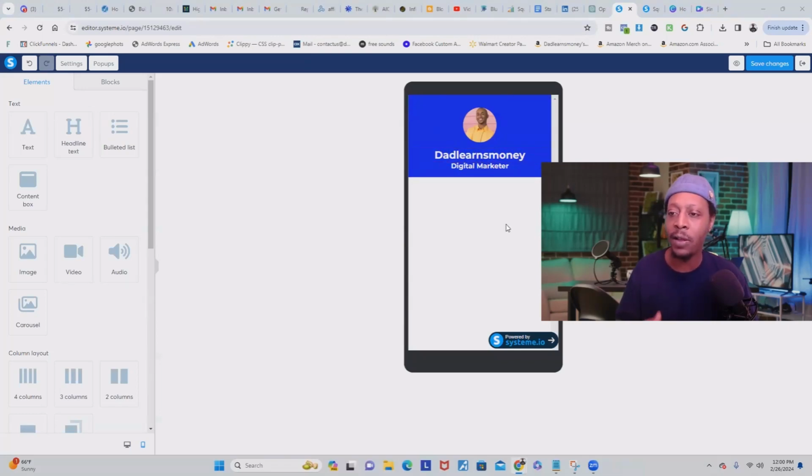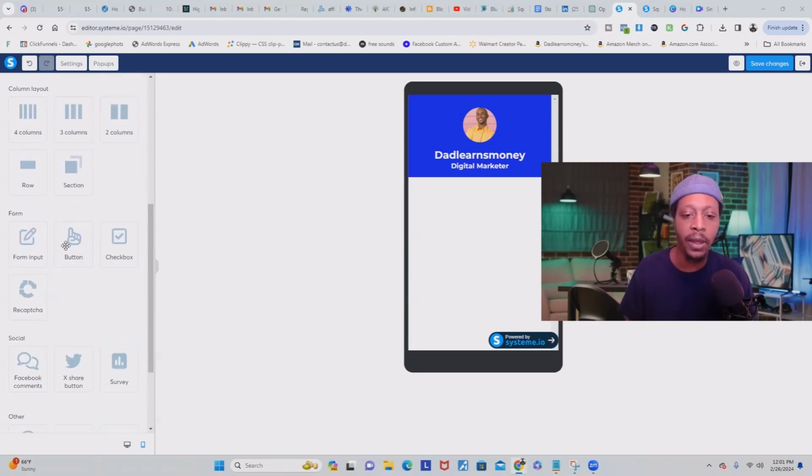Now that we have that done, what we're going to do next is we're going to add our buttons so people can click and go to our links and our affiliate products. So again, just make sure you're up under the Elements tab, and you're going to scroll down, and look for button, and you're just going to click that. And as you can see here, that button came, and now we can make some changes and tweaks.